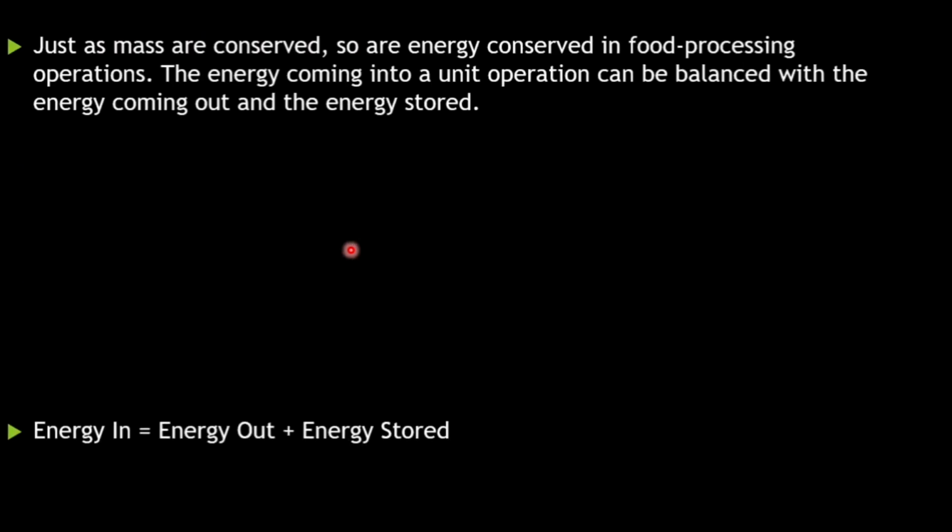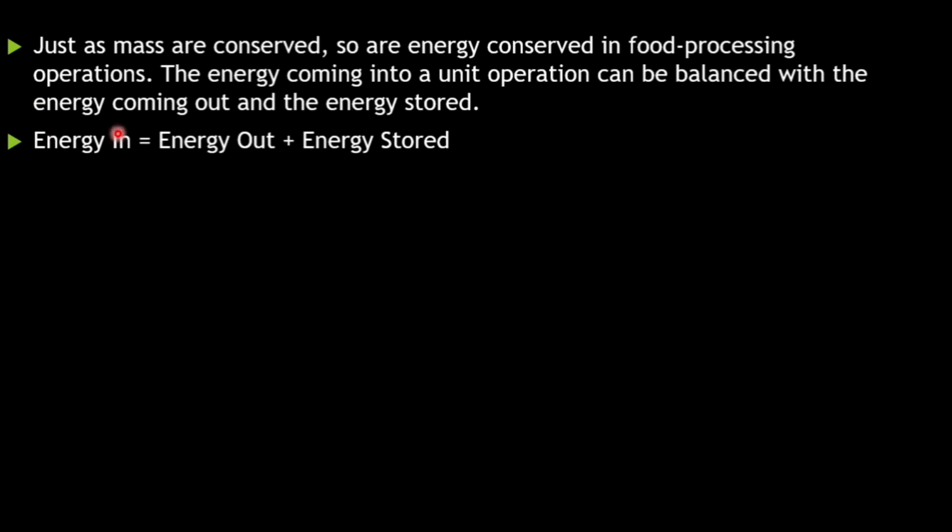Now, just as with mass, we can talk about energy. Energy in is equal to energy out plus energy stored. How can you describe this? The summation of all the energy entering equals the summation of energy in the products, energy in the waste, loss to the surroundings, plus the energy that is stored.